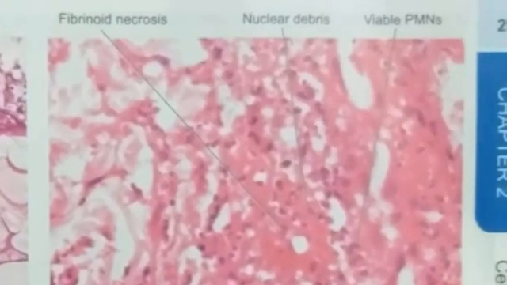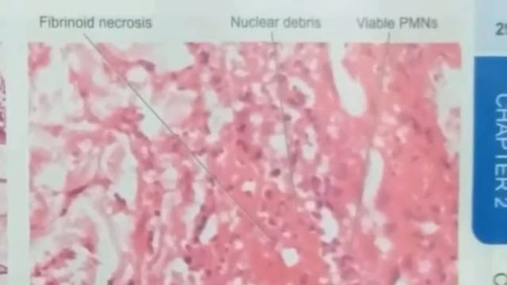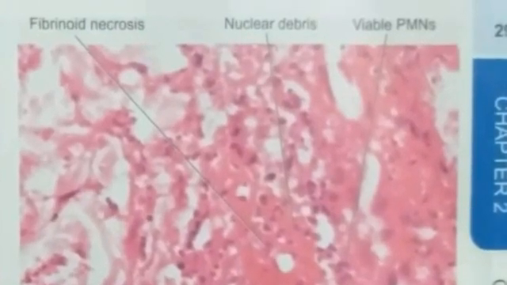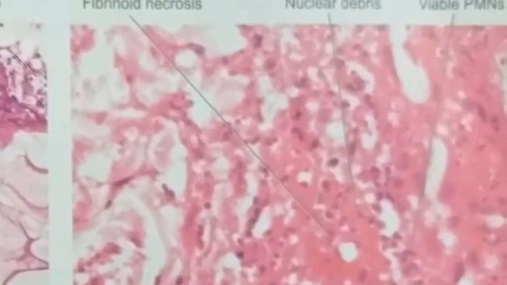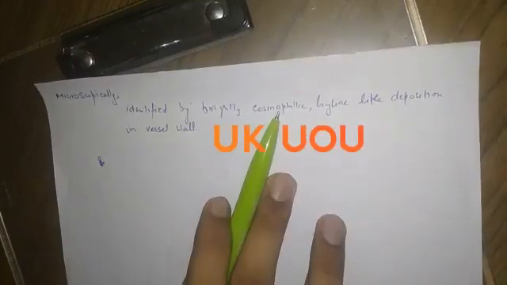Fibrinoid necrosis is seen in autoimmune vasculitis. Vasculitis means vessel walls are thickened and narrowed, cutting off vital supply to tissues and organs. The vessel wall shows brightly pink amorphous material and nuclear fragments of necrosed neutrophils in this necrosis. End of the topic, necrosis.